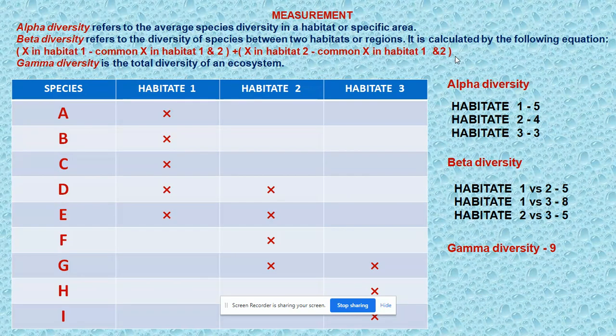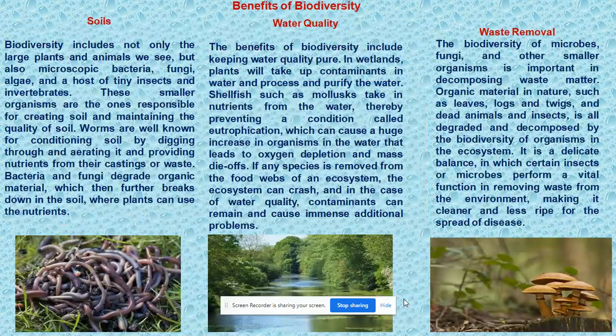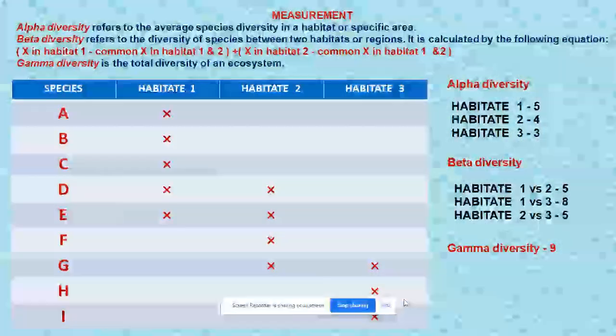Gamma diversity is the total diversity of an ecosystem. This is a species turnover rate with distance between sites of similar habitats. So let's explore how to measure biodiversity. In this measurement table, we see there are 9 species present: A, B, C, D, E, F, G, H, I. Three habitats are present. In habitat 1, we see 5 species are present. In habitat 2, there are 4 species. In habitat 3, there are 3 species.